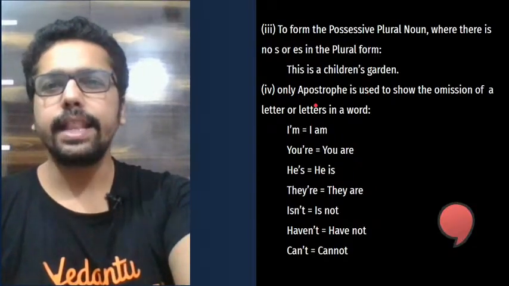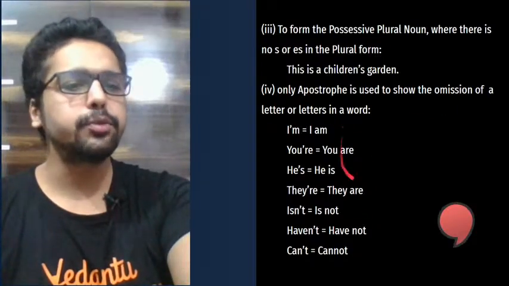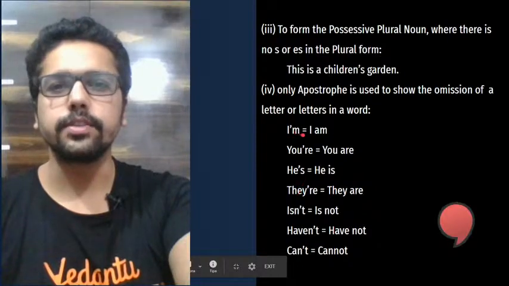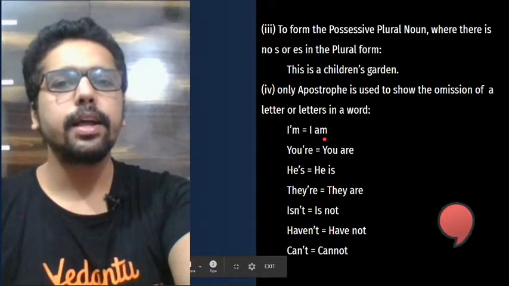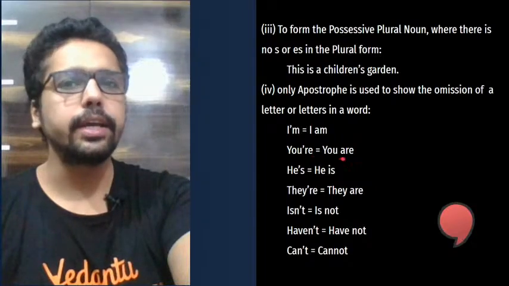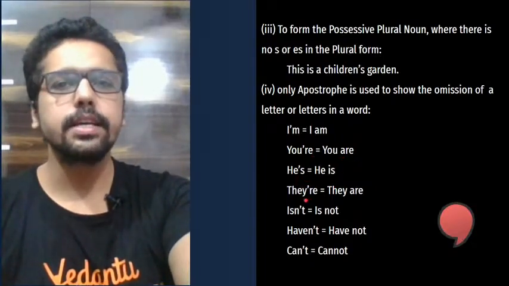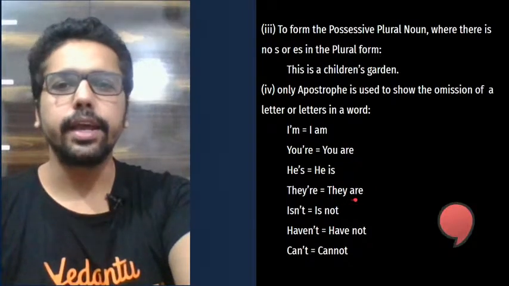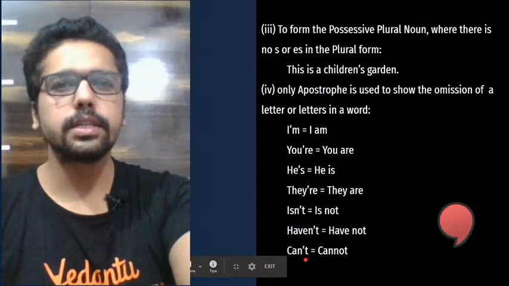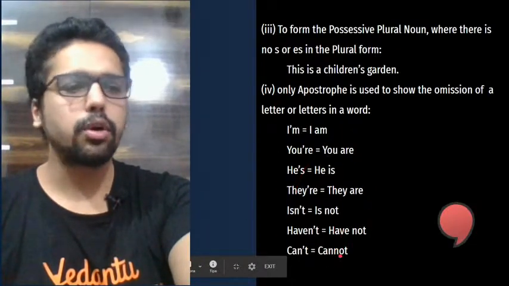And then the apostrophe is also used to show the omission of a letter or letters in a word. These are called contractions. When we write I'm in place of I am, you're for you are, he's for he is, they're for they are, isn't for is not, haven't for have not, can't for cannot. These are called contractions.